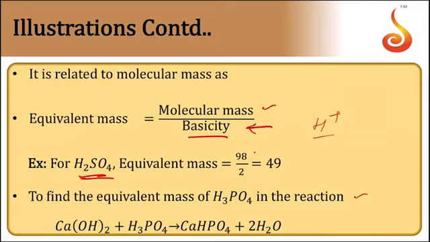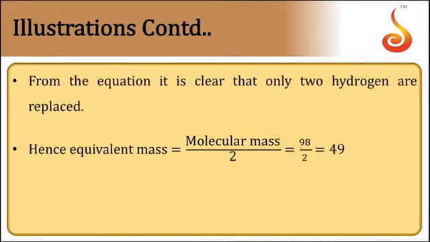Now here, phosphoric acid, though it contains 3 replaceable H plus ions, in this reaction it is forming calcium hydrogen phosphate. So in the reaction, in phosphoric acid only 2 hydrogens have been replaced. Therefore the equivalent mass will be equal to molecular mass by 2.